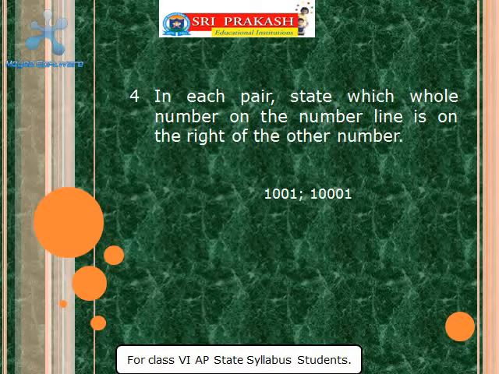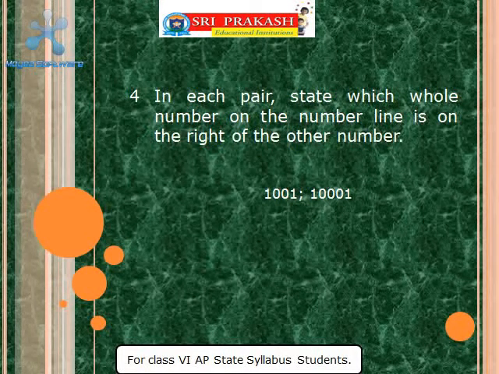In each pair, state which whole number on the number line is on the right of the other number. So, what are the numbers given? 1001 and 10,001. Out of these two numbers, which one is greater? Definitely 10,001.